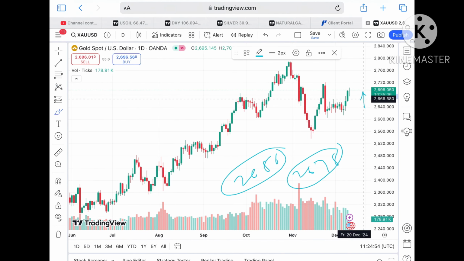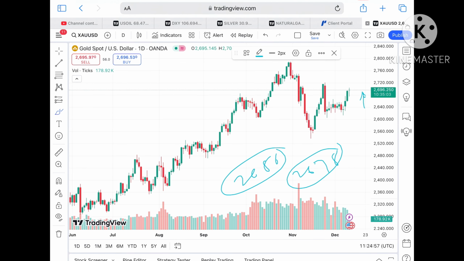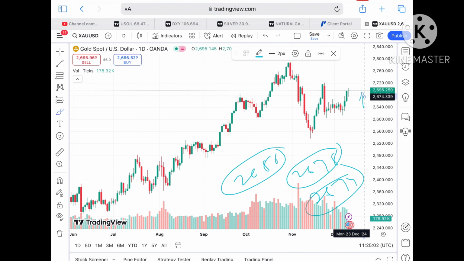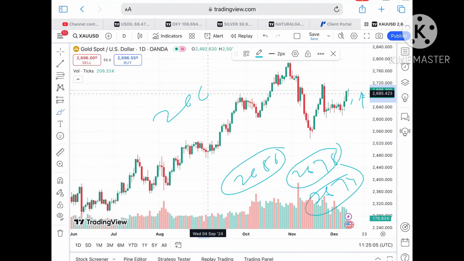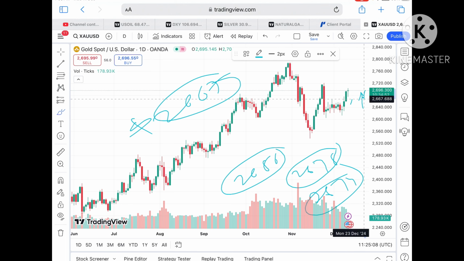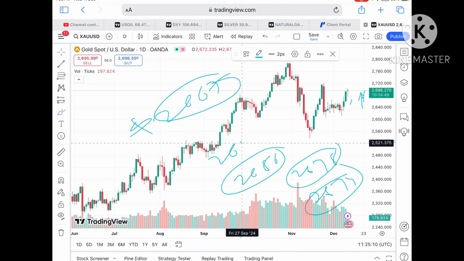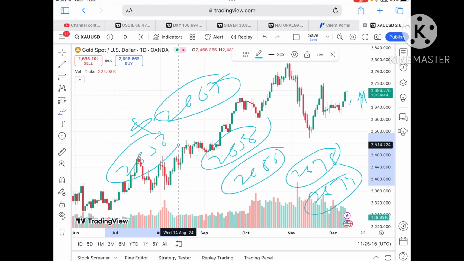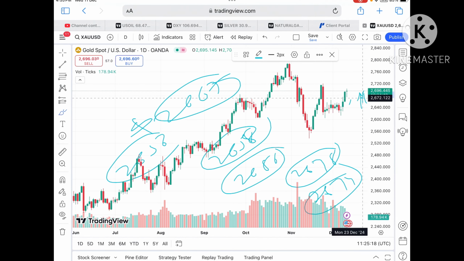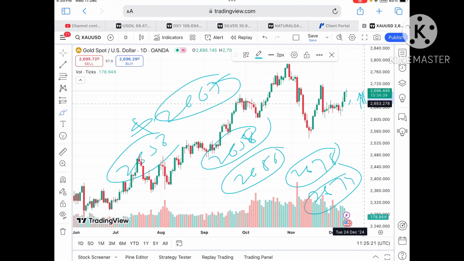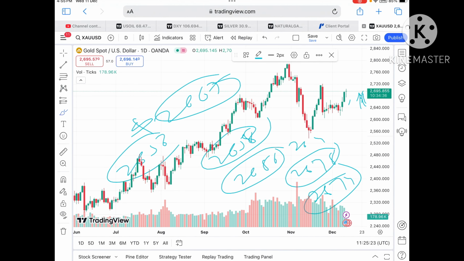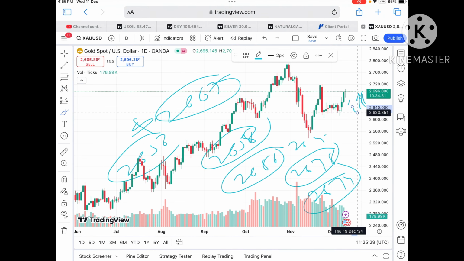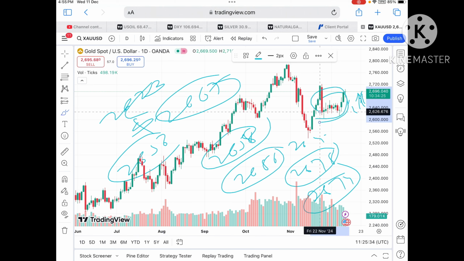Okay, and once the price falls below 2678, a further fall we can see towards a level of $2674. Okay, and then a further downfall we can see towards a level of around 2667. Okay, and if the price moves below a level of 2667, we can see a level of $2658, and if it starts falling below that level, we can see a level of 2656 after crossing a level of 2658. Okay, and then a further downfall we can see towards a level of around 2645, and then there will be a probability of moving further down towards a level of 2632, and then to a level of 2623. Okay, and then a further downfall we can see.